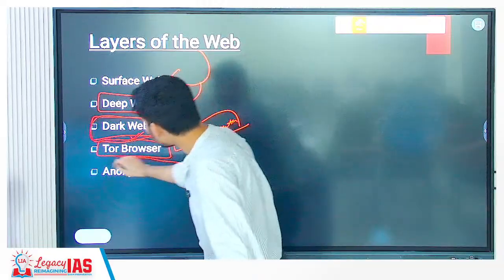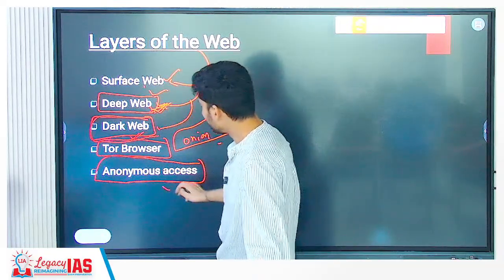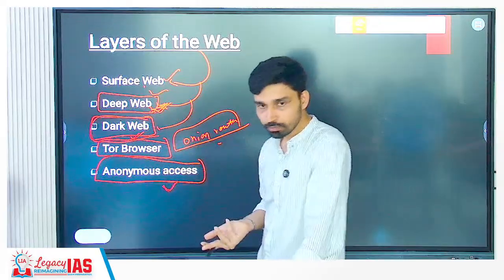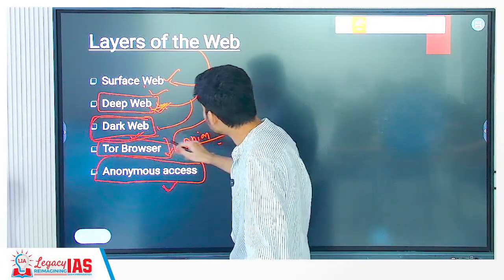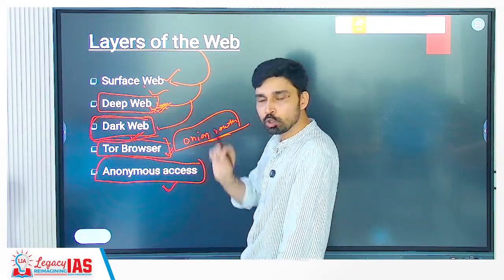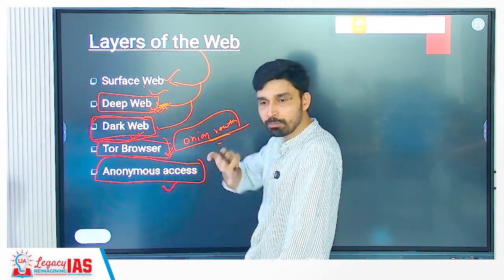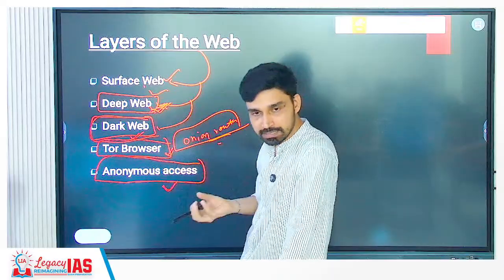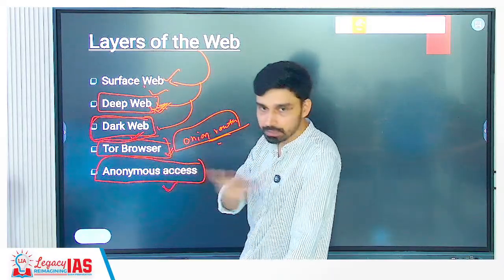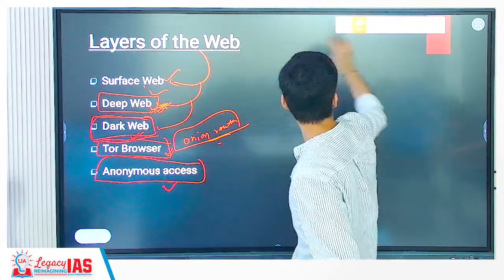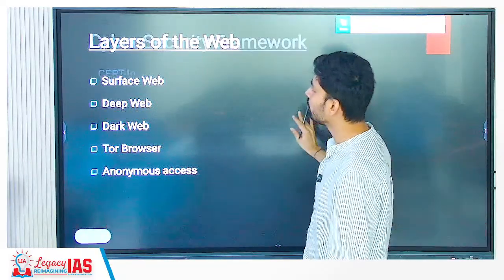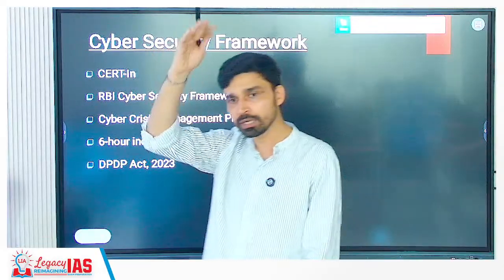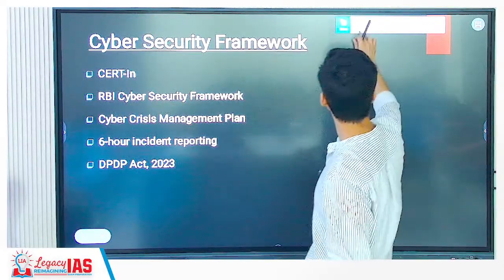And that's why dark web becomes a critical source of providing which kind of access? Anonymous access. Why? Because if you are accessing the dark web using Tor browser or Onion router, no one can trace where this information is coming from or who is accessing it, because your IP will be completely masked. It is rerouted multiple times. So you might be accessing information from India, but to people it will show that you are accessing from the UK, US, somewhere in different places. So no one can know that it is you.